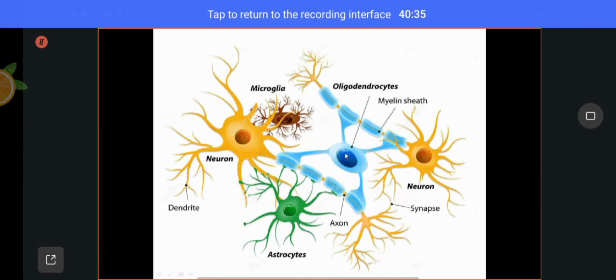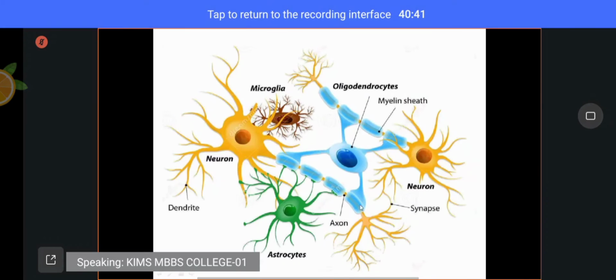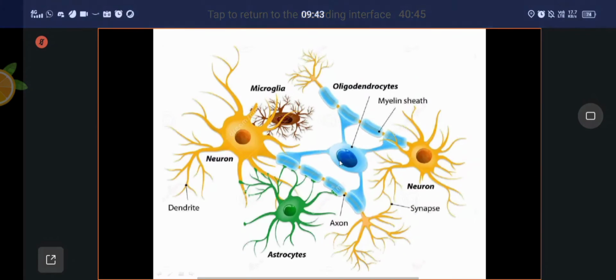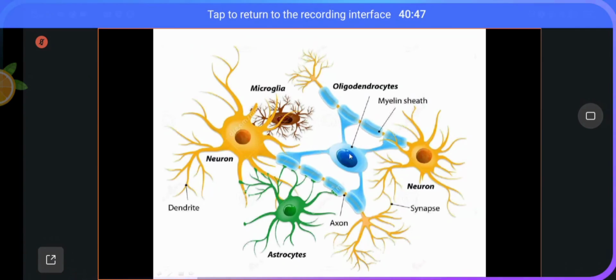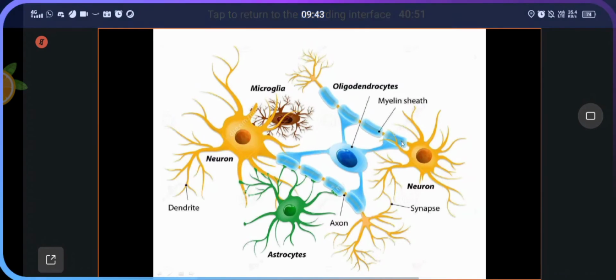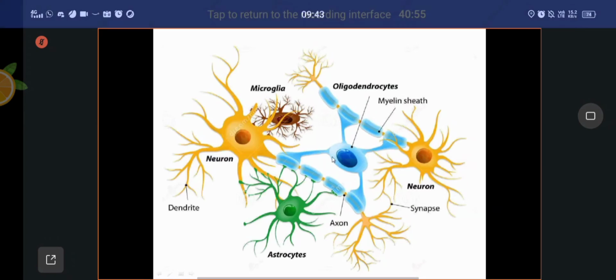Here you can see this is the oligodendrocyte, a single cell myelinating. Here the axon of one neuron, here the axon of another neuron. That means this blue colored cell is the oligodendrocyte, a single cell that myelinates several axons or several neurons.